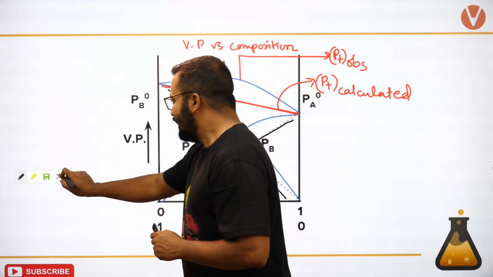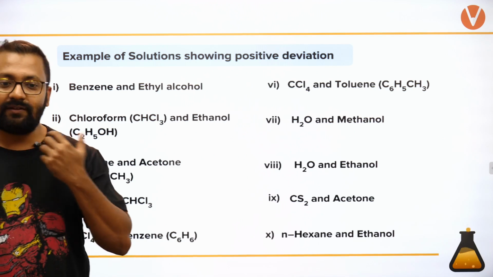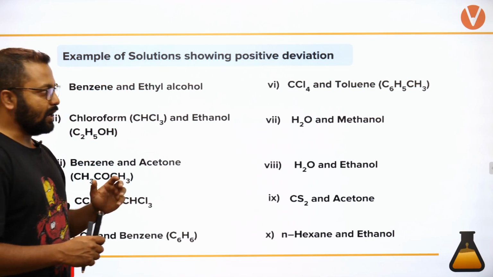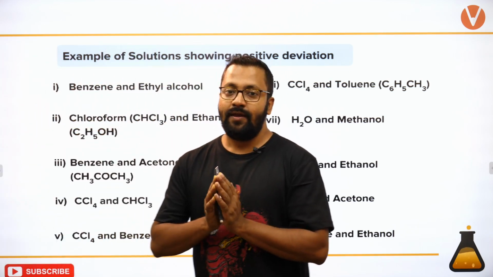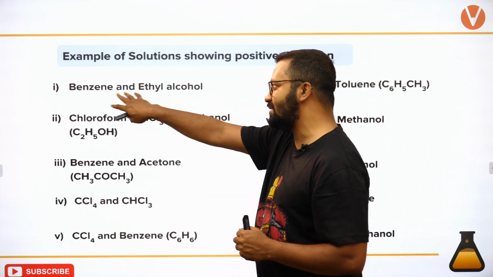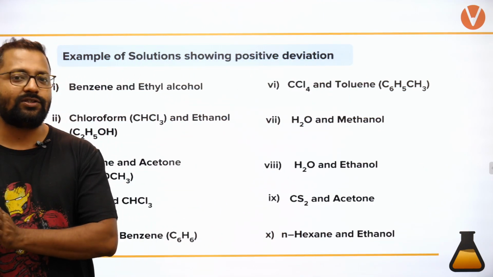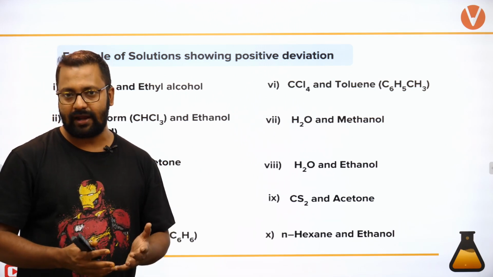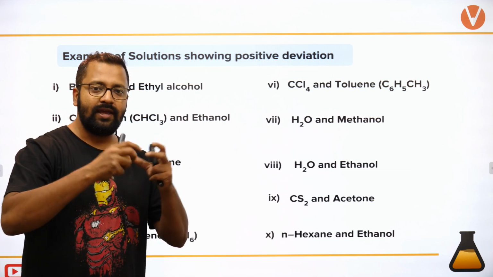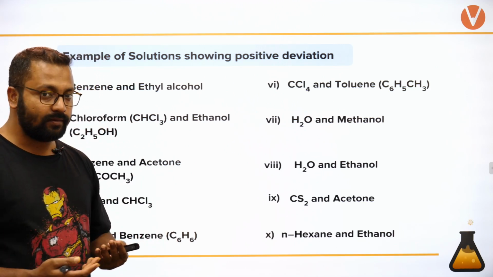So let's look at some examples of positive deviation. How do we identify positive deviation? Remember, the force of attraction will be decreased by some molecule. For example, if I take benzene and ethyl alcohol, ethyl alcohol has hydrogen bonding, benzene does not have hydrogen bonding or any kind of such interactions. So between two ethyl alcohol molecules, if a benzene molecule comes in, it will reduce the force of attraction and the ethyl alcohol molecules can escape quite easily.